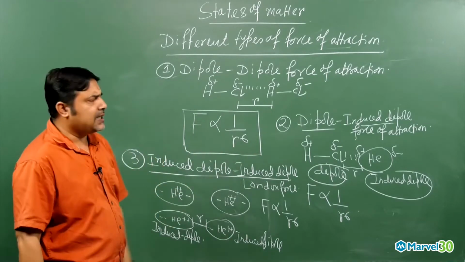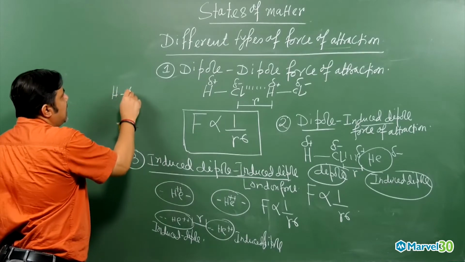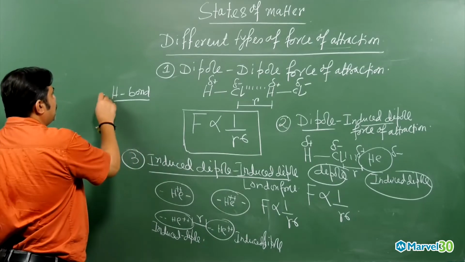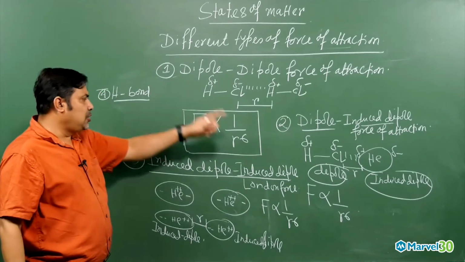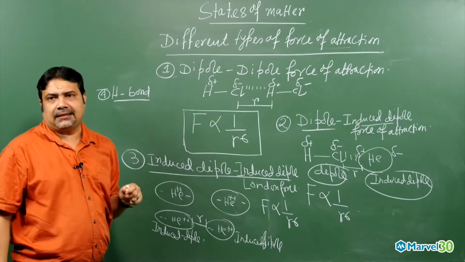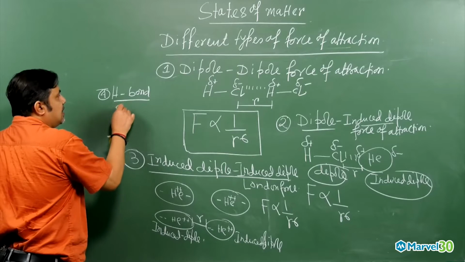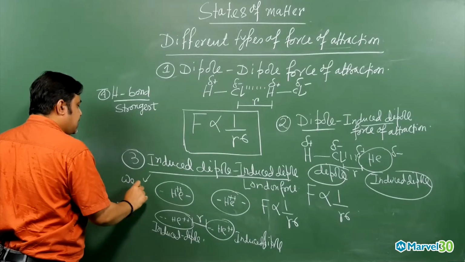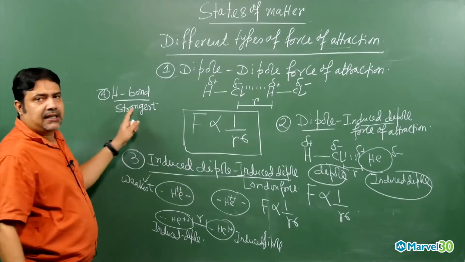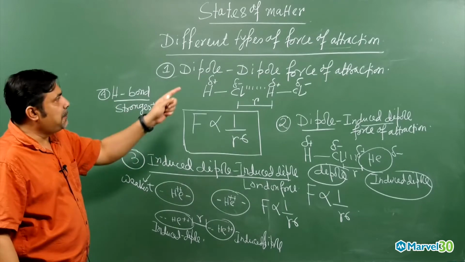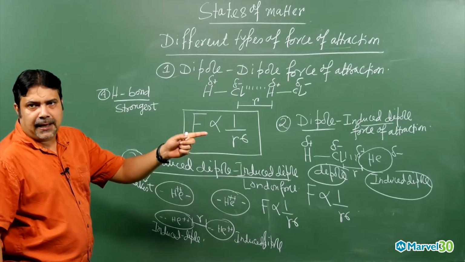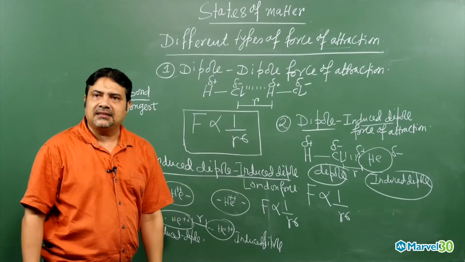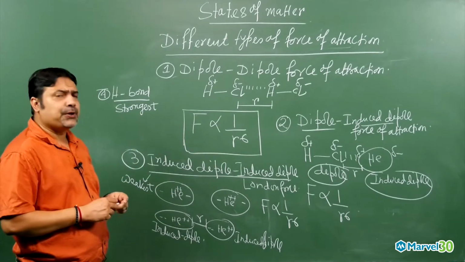Another category, which I already discussed in chemical bonding, is the hydrogen bond. This hydrogen bond is also a van der Waals force of attraction. This is the fourth one, so that means all 1, 2, 3, 4 are van der Waals forces of attraction. Among these, hydrogen bond is the strongest and induced dipole is the weakest. The order is: hydrogen bond is greater than dipole force of attraction, which is greater than induced dipole force of attraction. These are the different types of force of attractions.